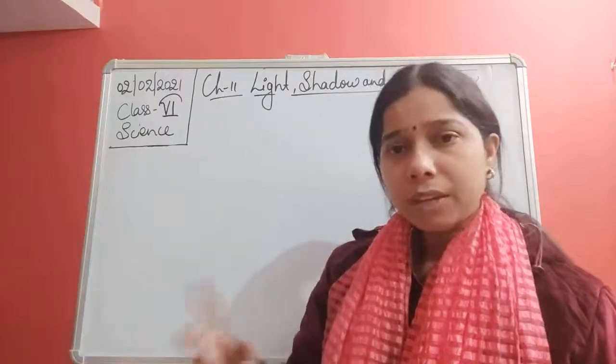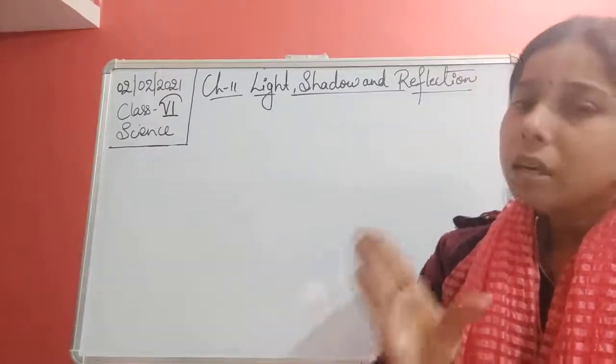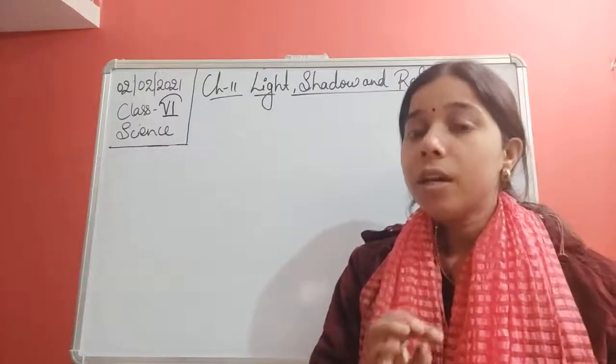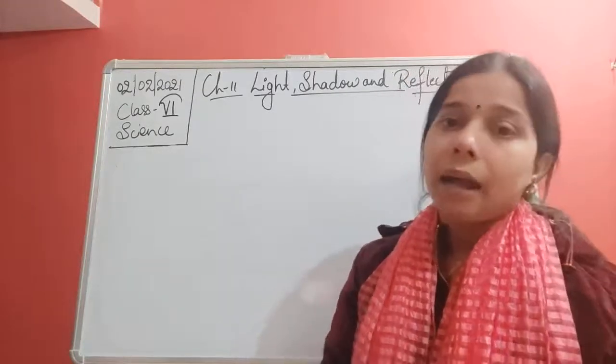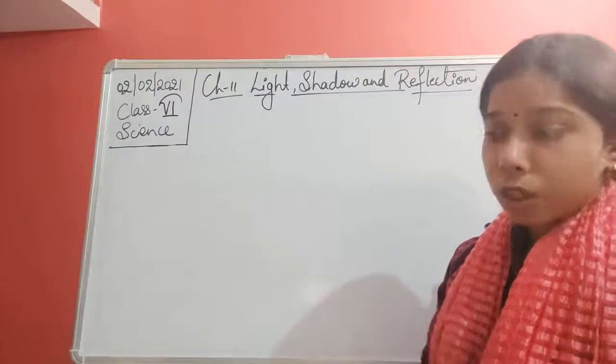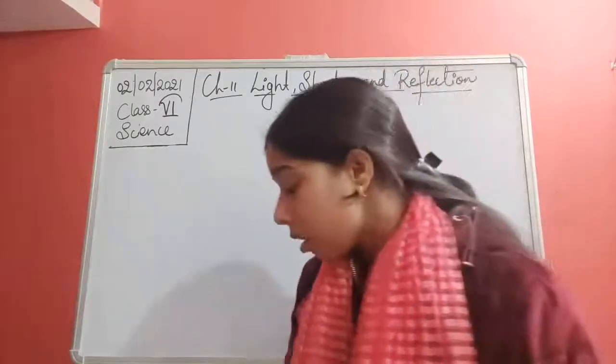So on the basis of that, we have divided objects into two: luminous and non-luminous. A luminous object is that object which gives out light, which emits its own light, and a non-luminous object is that which does not emit its own light.